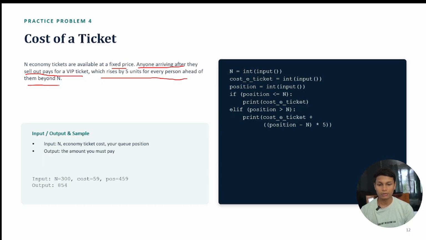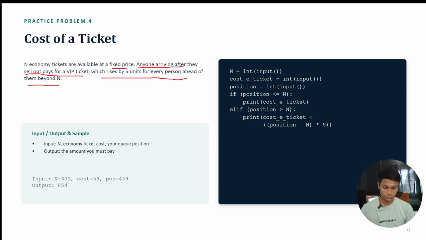So how are we going to write this code? At the very first, you can see that n equals integer input, and then cost_e_ticket, meaning the price of an economy ticket, which we take as input from the user. After that, the position. Why is the position there? Because the position decides whether you are able to take a ticket or not.